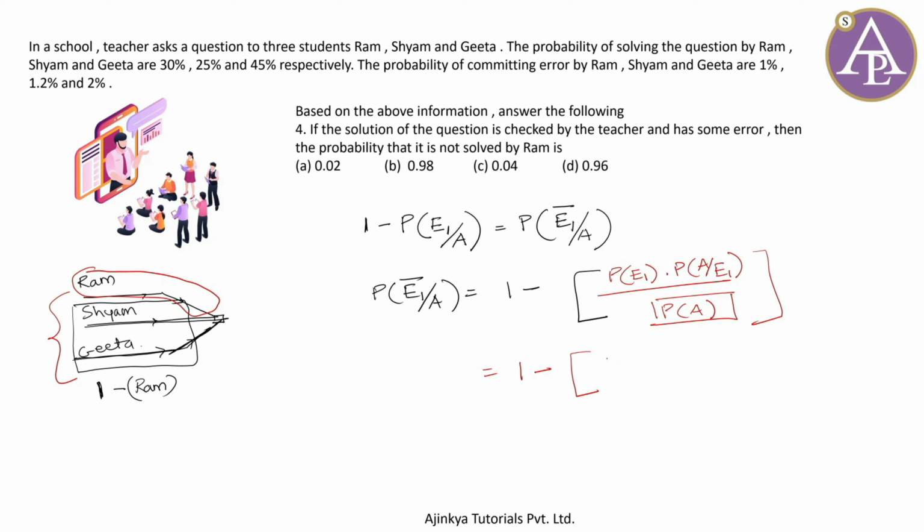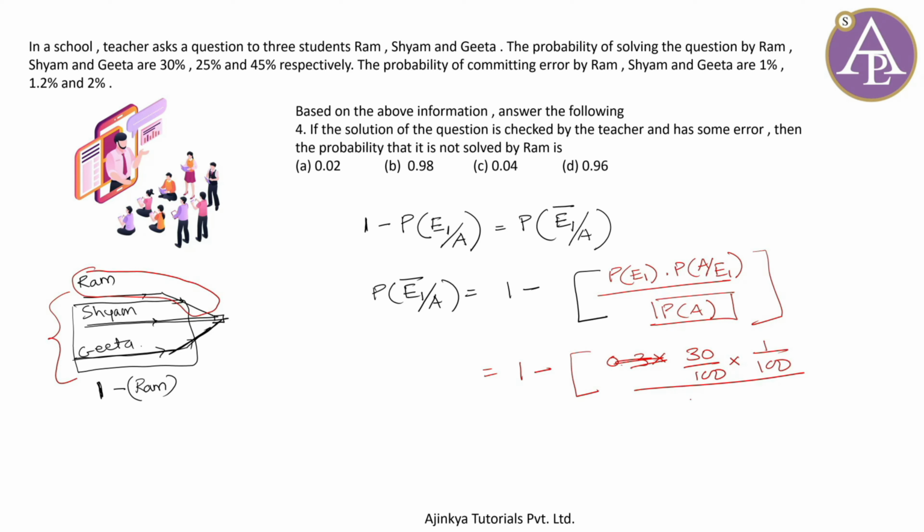This is P of E1, यानी 0.3, या फिर इसको अपन 30 by 100 लिखते हैं, just to keep the problem at an easier level, times P of A given E1 is 1%, यानी 1 by 100 divided by P of A.